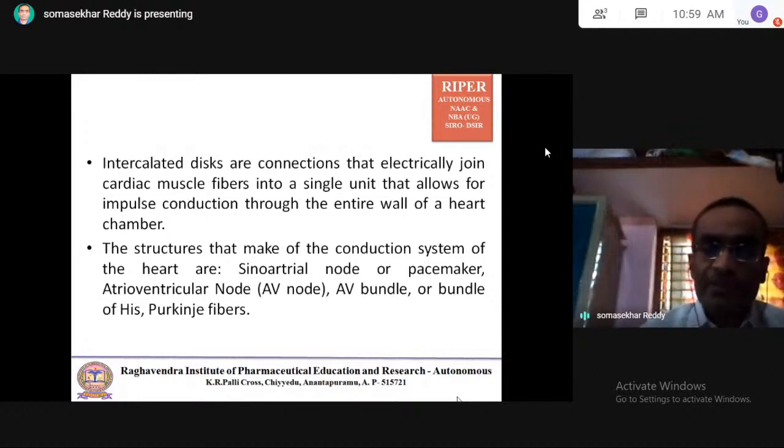The structures that make up the conduction system of the heart are the sinoatrial node or pacemaker, the atrioventricular node, the AV bundle or bundle of His, and finally the Purkinje fibers. These are majorly involved in the conduction system of the heart.